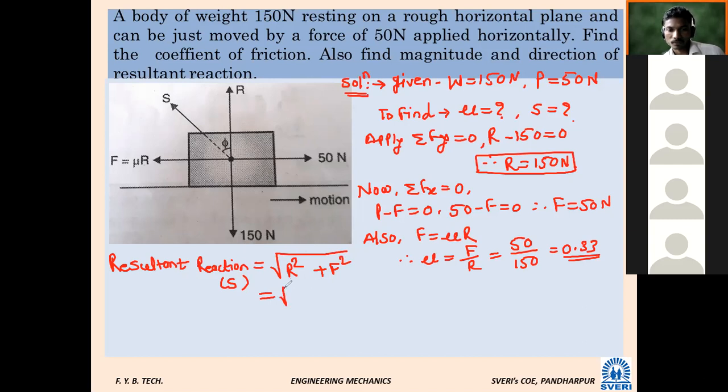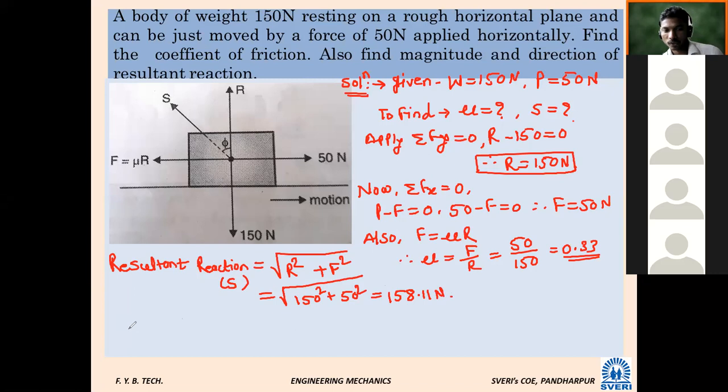Calculate: R is 150 and F is 50, so the square root of 150 square plus 50 square is 158.11 Newton. So this we found out.